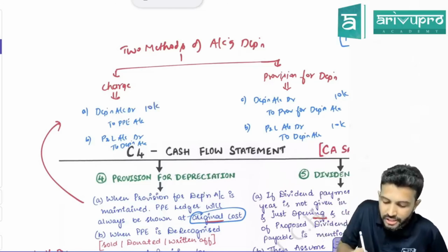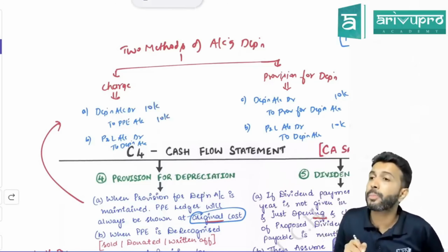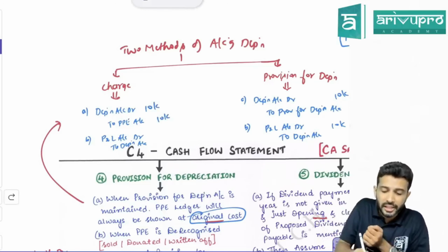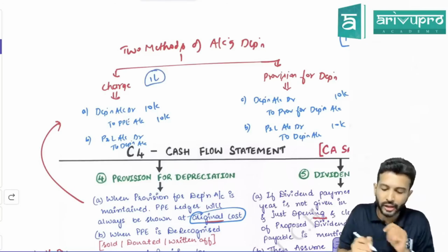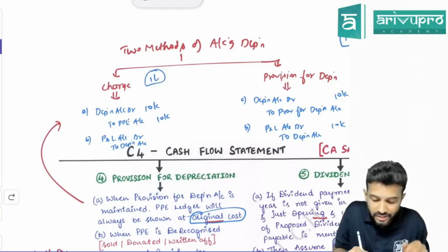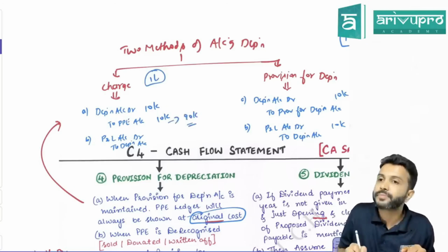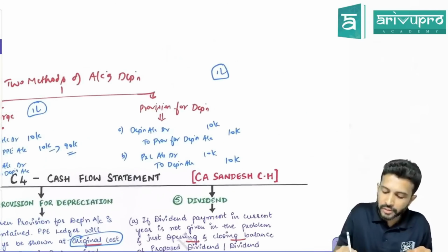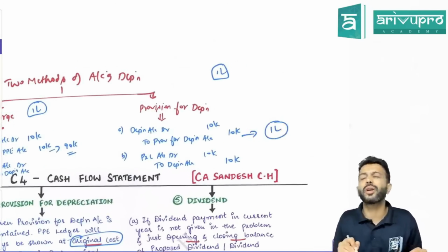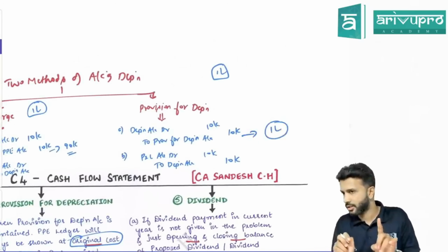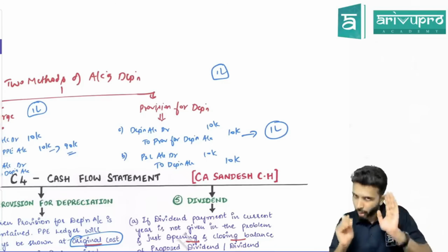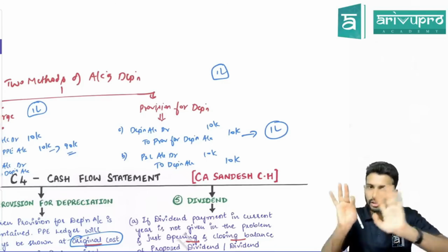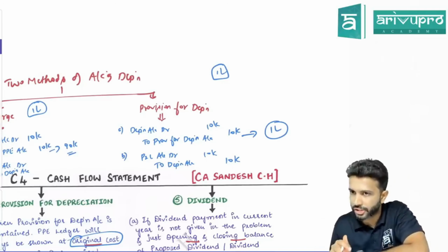If you charge depreciation, it will be depreciation account debit to PP 10,000. That means the PP ledger, if you bought it for 1 lakh, you would have credited by 10. That means the PP ledger balance here will become how much? 90,000 in the charge method. However, in the provision method, the PP ledger balance will still be shown at 1 lakh only. That's the difference. Okay, so it has a significance in problems. I'll tell you, but quickly I'll just run through the significance now. Then we'll apply it in one of the questions.